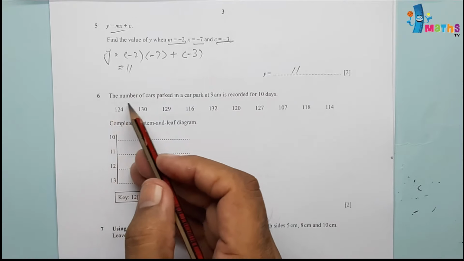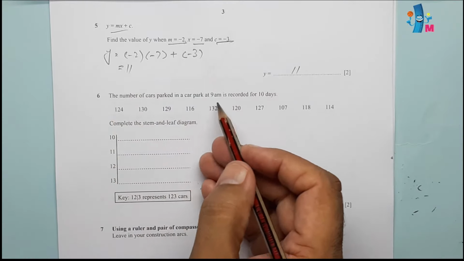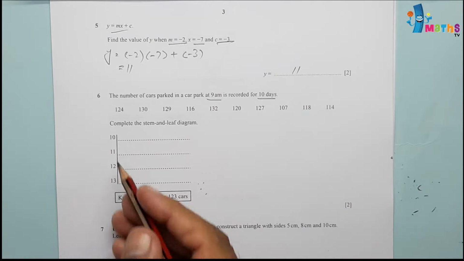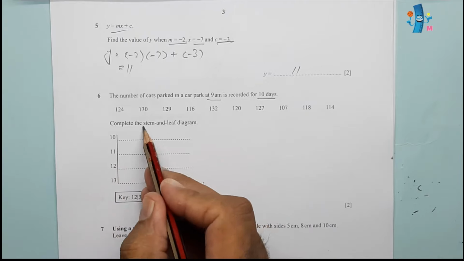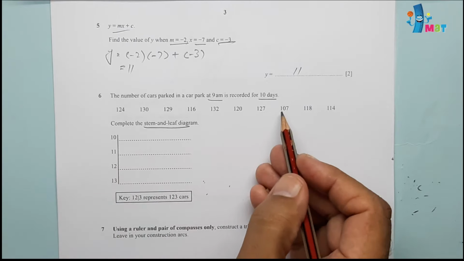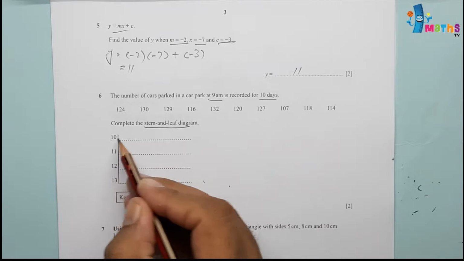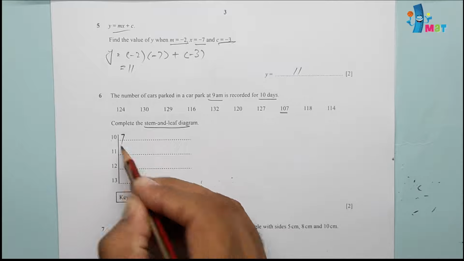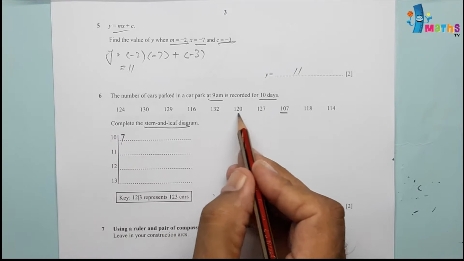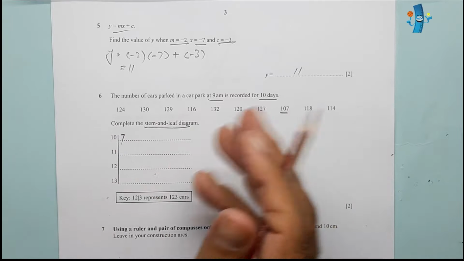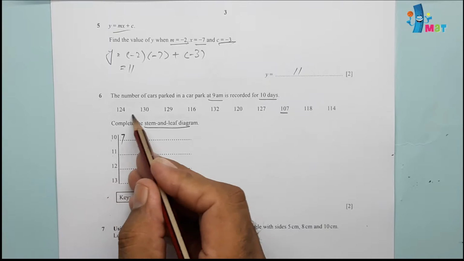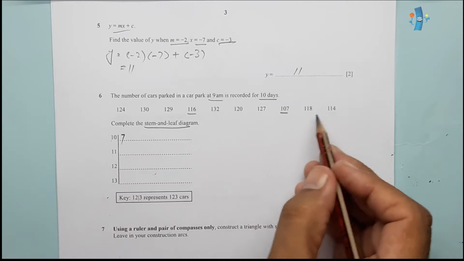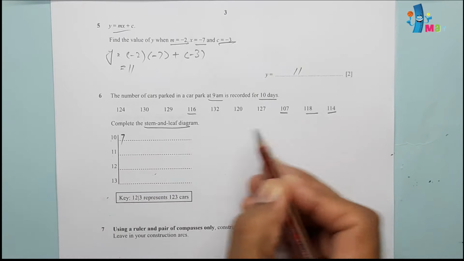Question number 6. The number of cars parked in a car park at 9 a.m. is recorded for 10 days. So we have to show this data in a stem and leaf diagram. 107, this number we can write 7 over here. There's no other number which is starting with 10, so we can check 11, which is this one, 116, even 114 also, and 118 also.